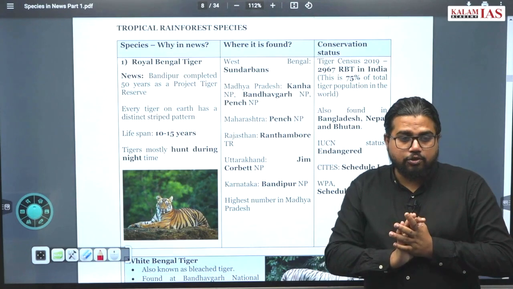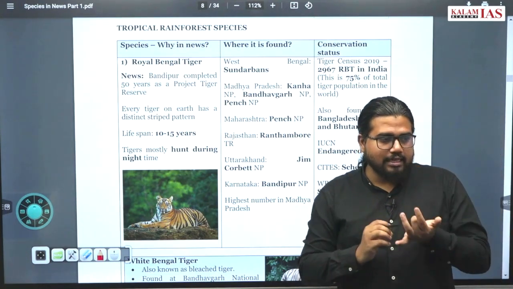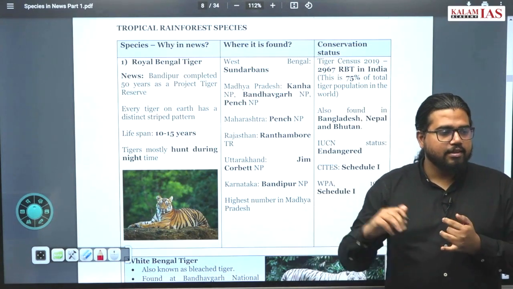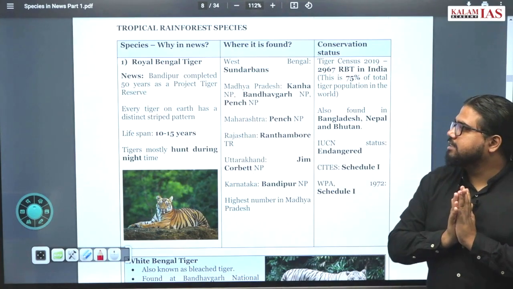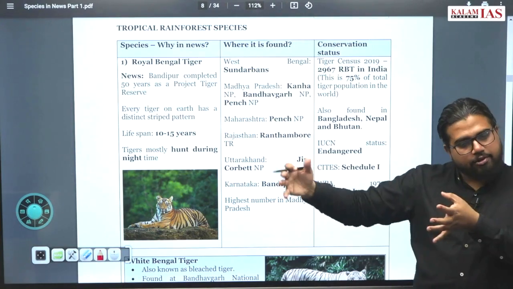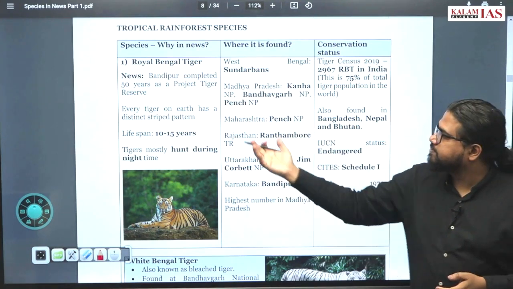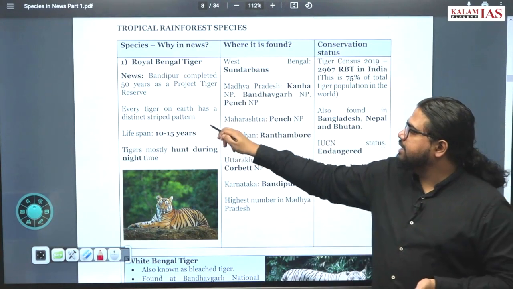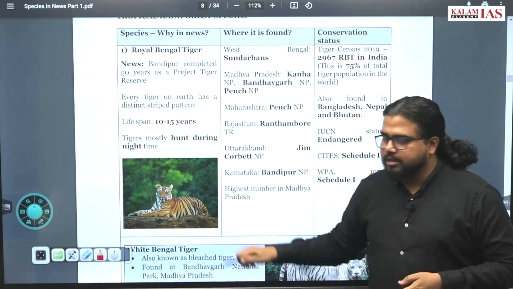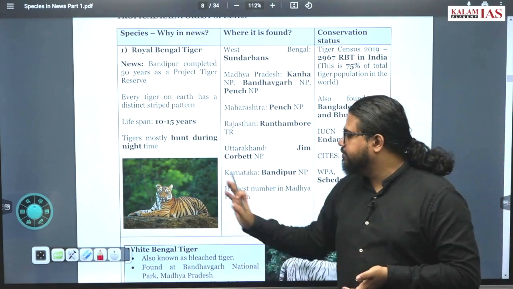What are the special characteristics of Project Tiger? Is it a central sector scheme or a centrally sponsored scheme? It is a centrally sponsored scheme. Mainly, tiger conservation is done according to the Wildlife Protection Act. A higher level of protection is given to the species, and dedicated projects have been developed under this Project Tiger initiative. Every tiger has a distinct striped pattern. This is the striped pattern you can see, and like the fingerprint of humans, every tiger has distinct stripes.